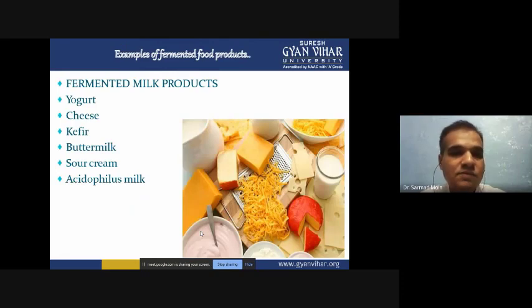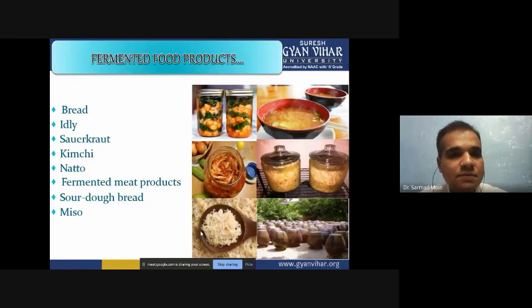Now some examples are there. Fermented milk products are there: yogurt, cheese, kefir, buttermilk, sour cream, and acidophilus milk, and many other localized products. Many fatty products like ghee we are also preparing using fermentation. Other types of fermented product are also there, like bread, idli, sauerkraut, kimchi, natto, fermented meat products, sourdough, and miso.